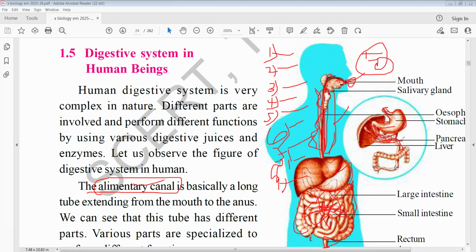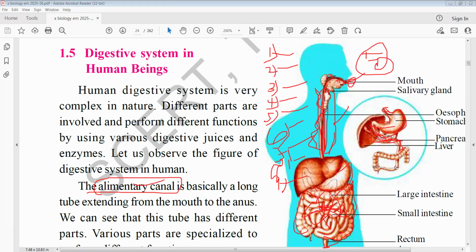In the small intestine, the most important process, absorption, occurs. The small intestine consists of finger-like projections called villi. By the villi, absorption occurs, meaning transporting of important materials from the small intestine into the blood is called absorption. Very, very important, this one, absorption. Absorption means transporting of nutrients from the small intestine into the blood. How? By the villi. Villi are the finger-like structures present in the small intestine.